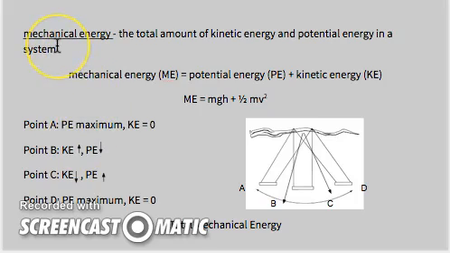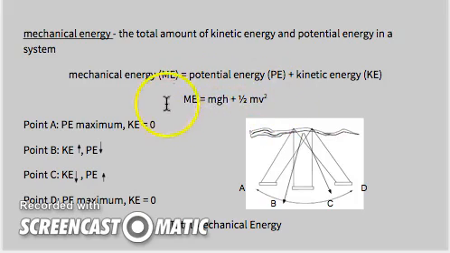Okay, let's look at the next thing. We looked at this last week too, whenever we did our roller coaster activity. Mechanical energy. Here's a key term. Mechanical energy is the total amount of kinetic energy and potential energy in a system. And here's our formula. Mechanical energy is equal to potential energy plus the kinetic energy. If you remember last week, we looked at this with our roller coaster. We said mechanical energy is the sum of all of the potential energy and the kinetic energy.